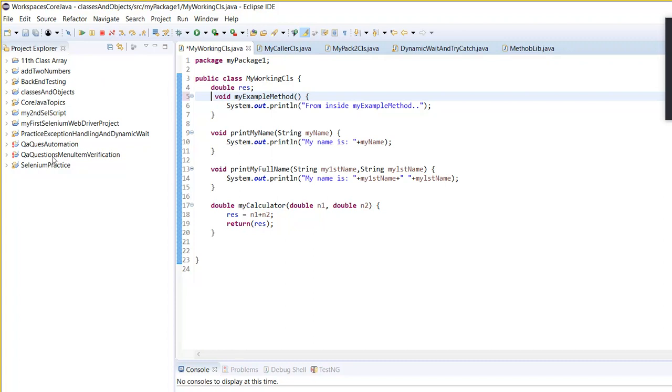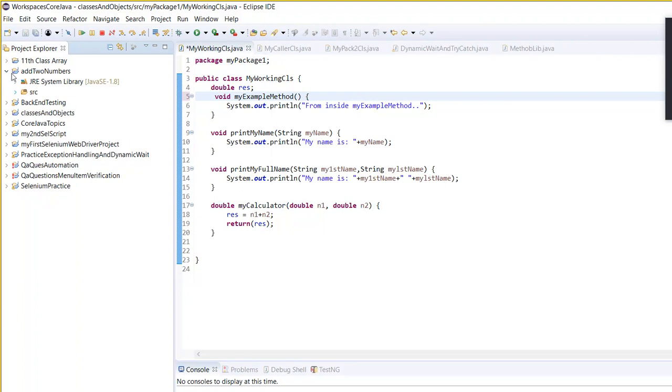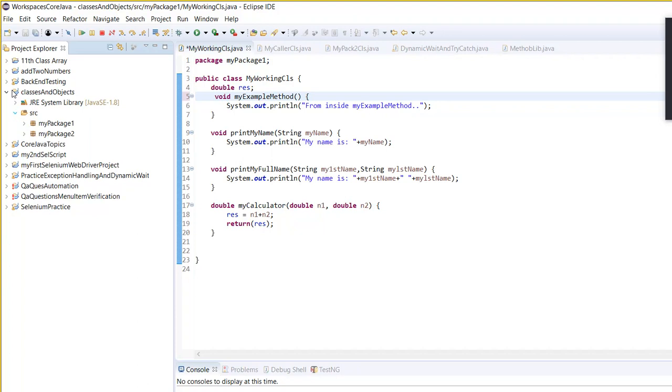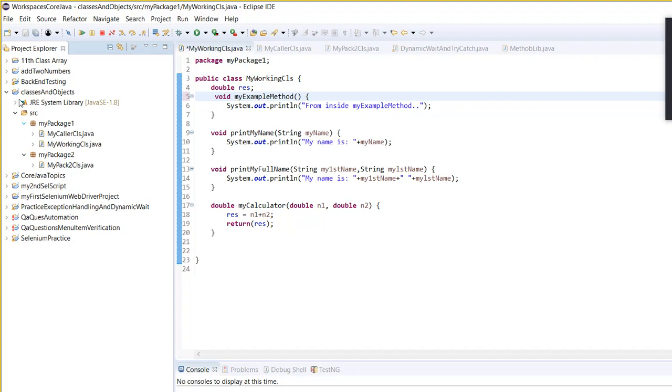Remember, let me show you where I have these two methods. Give me 1 second. Not this. I think I have it in another one. Let me go there and I'll explain it more. Okay. Package 1, my package 2 class, my caller class, my working class. Okay, guys. So that is where I will explain more.